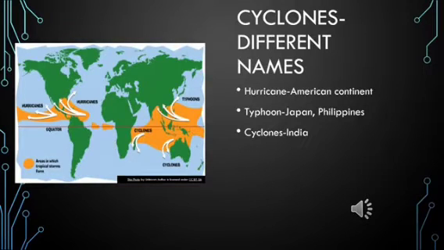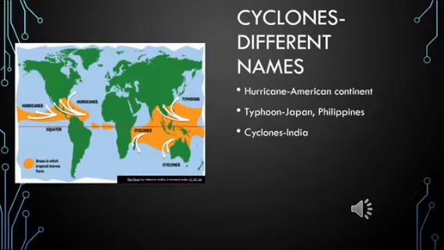Now, cyclones are known by different names. You just look at the map on the slide. Look at the picture of the map on the slide. Now, you can see those colored areas which are light brown or light orange in color. These are the areas where storms, or these cyclones, are formed, and these cyclones have different names.